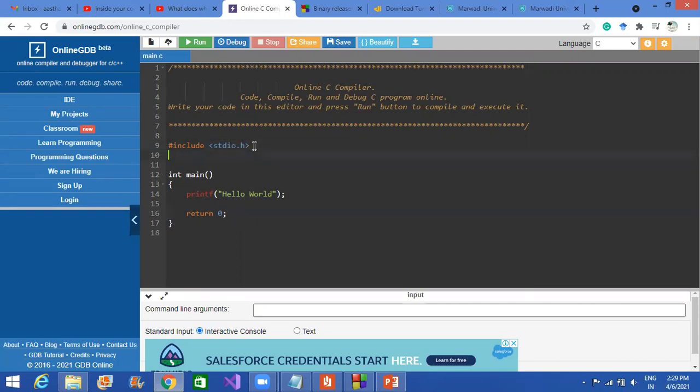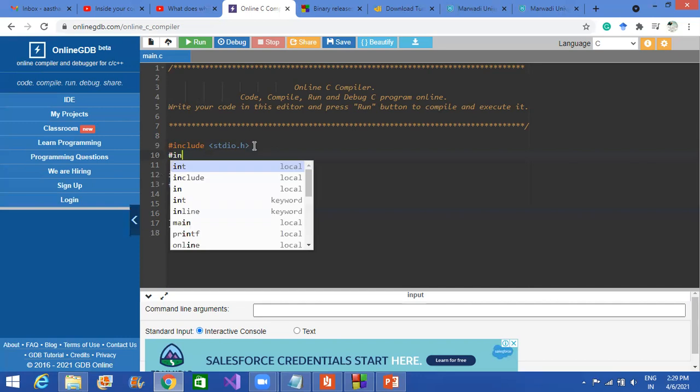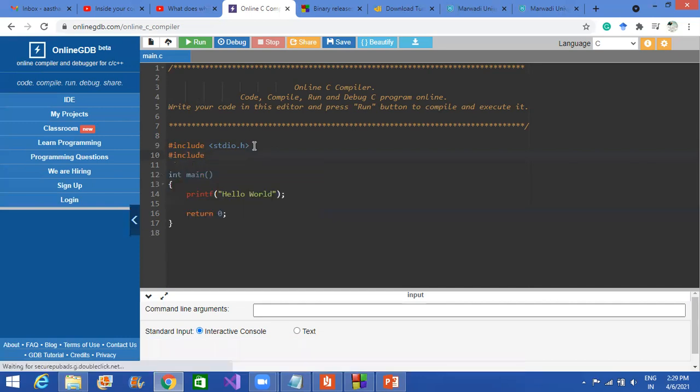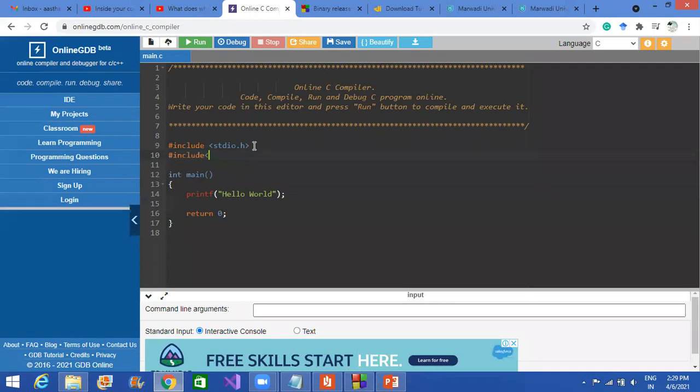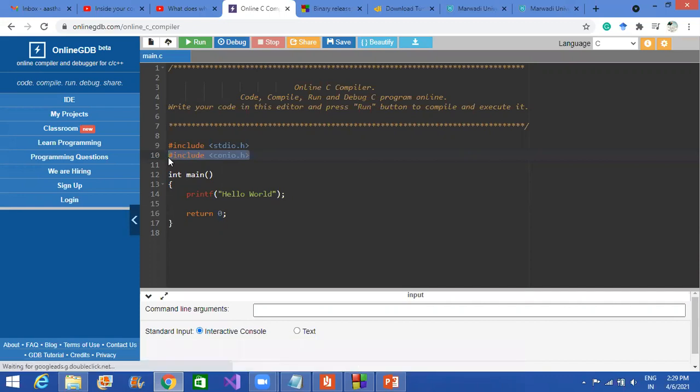Those using Turbo C++ need to include one more library, that is conio.h, the console input output header file, to clear the screen. But in this online compiler, if I use it, it will give me an error because it doesn't need it. In this compiler, you don't need to write conio.h.